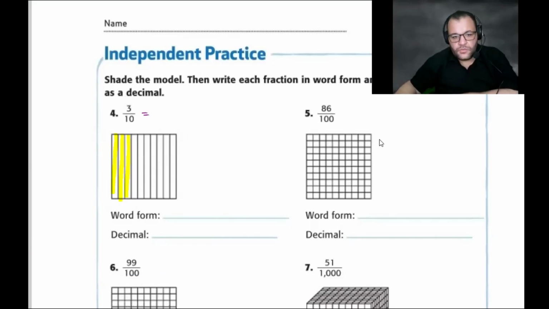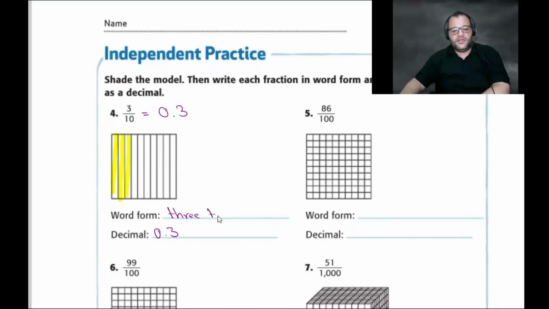0.3. Yes, that's the first one. 0.3, that's the decimal form. We need to write it in word form. How can we write it in word form? Then write it 3/10. 3/10.